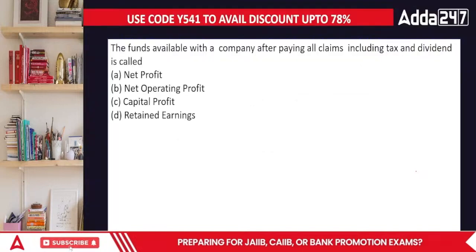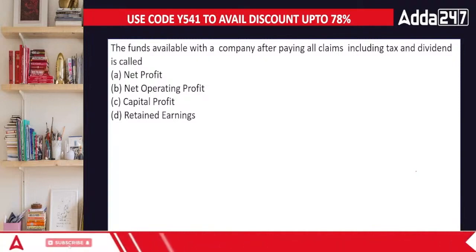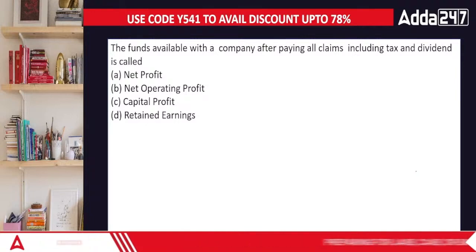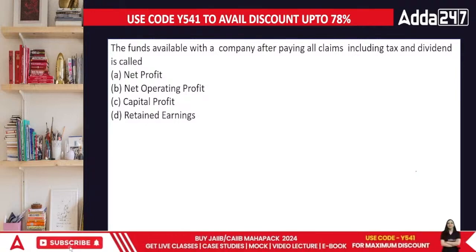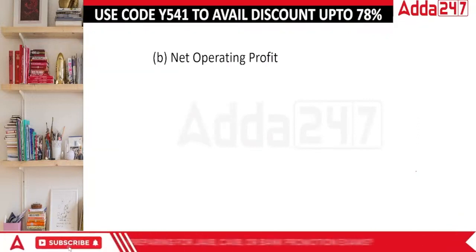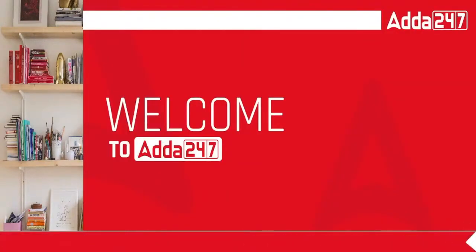Okay, now comes the next question. The funds available with the company after paying all the claims, including tax and dividend, is called net profit, net operating profit, capital profit, or retained earnings. The amount which is available after making the payment to everybody else is your operating profit. This is the profit which you are making because you are working in your business. That's the rule, everyone.